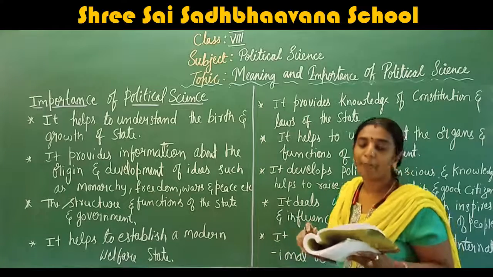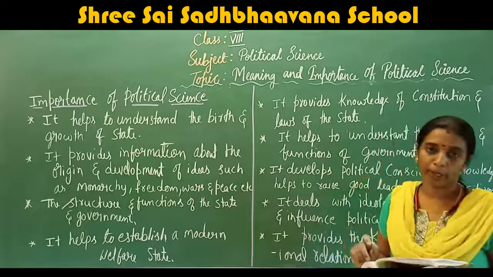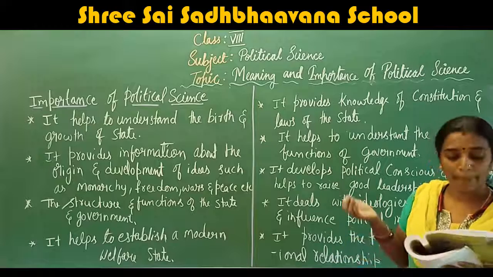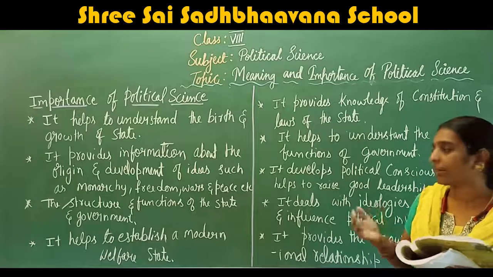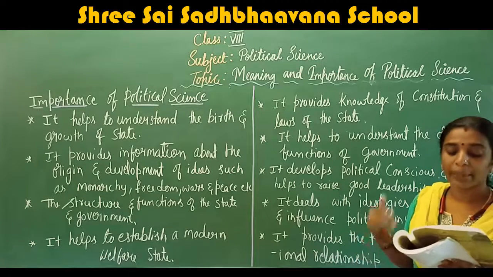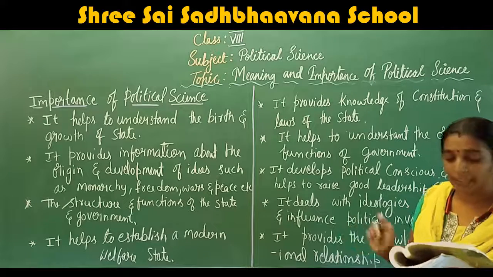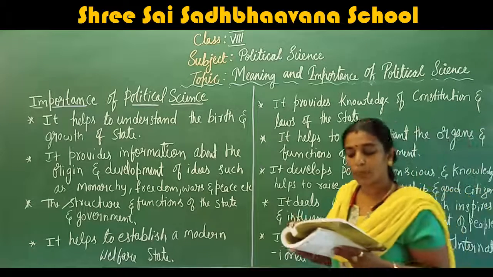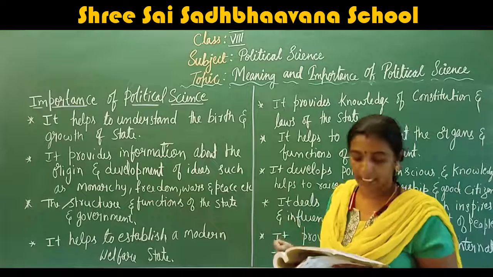How? In the light of the past and present activities of the government. Once we understand the past of the government and the present activity of the government, political science helps to plan the future activity of the state.